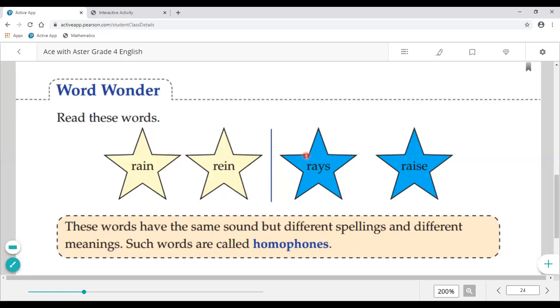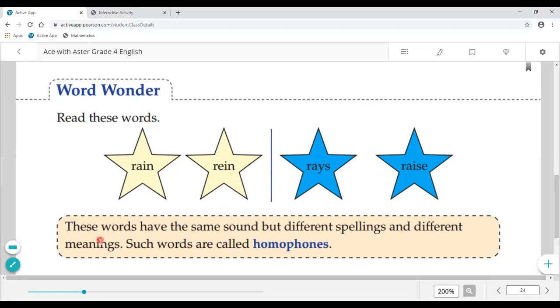As you all know, in our previous video, we have completed question answers. Today, we are going to start a few book exercises which are related to homophones. Okay, class. So first, let's read these words. Rain, rain. R-A-I-N, R-E-I-N. As you can see, the pronunciation is the same, but the spelling is different, and the meaning is also different over here. Second is raise or raise. Pronunciation is the same, but meaning and spelling are different here.